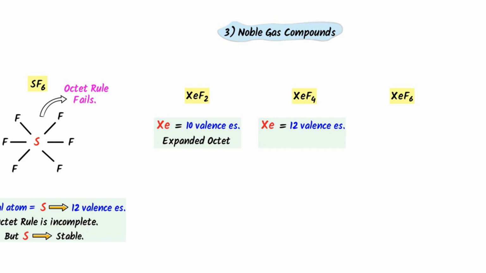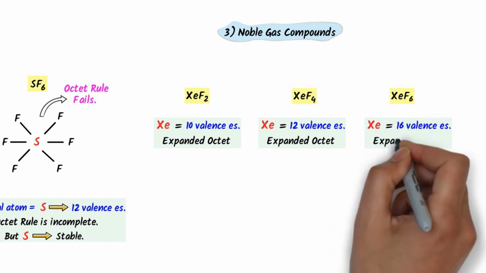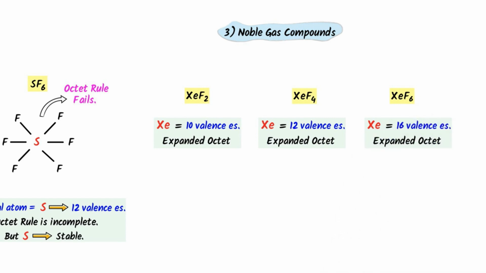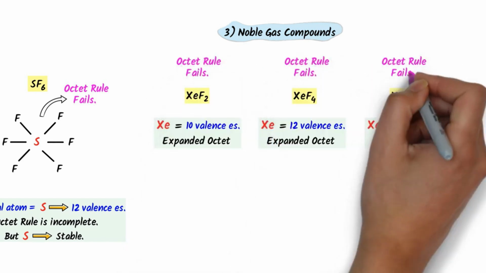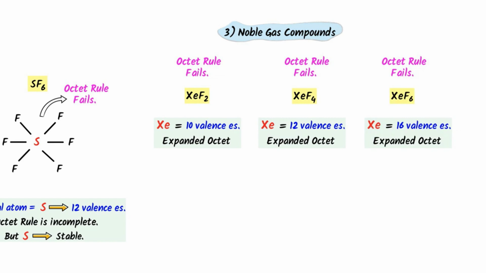It is also an example of hypervalent species or expanded octet. In xenon hexafluoride, xenon has 14 electrons, which is an example of expanded octet or hypervalent species. Thus, these compounds of noble gases demonstrate that the octet rule is not absolute because it cannot explain the stability of these compounds.